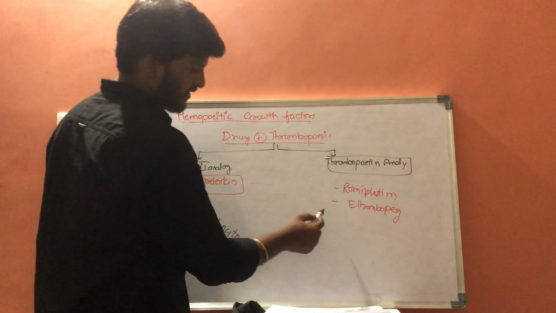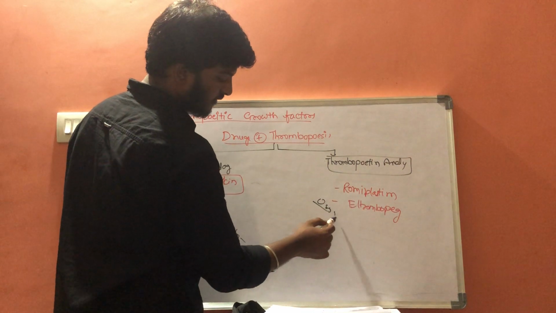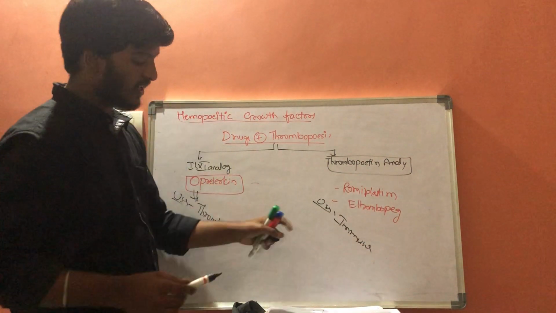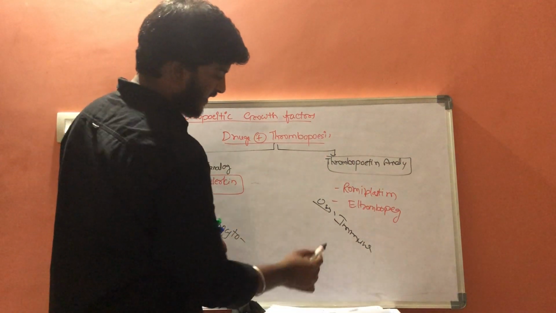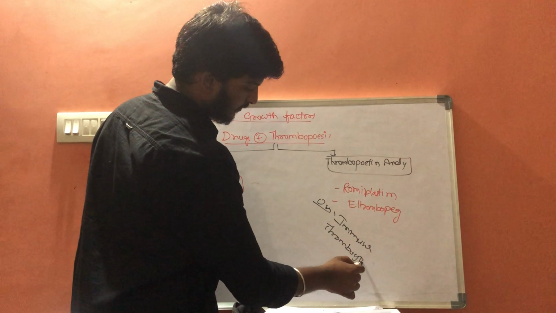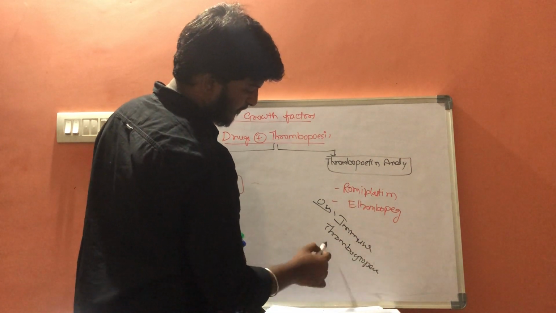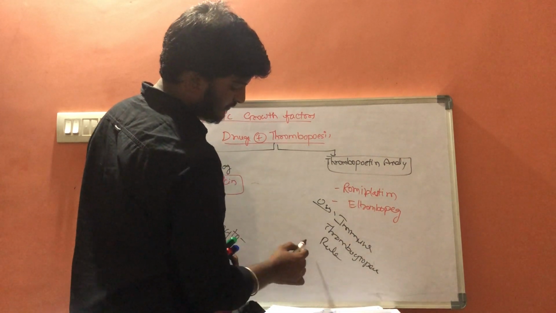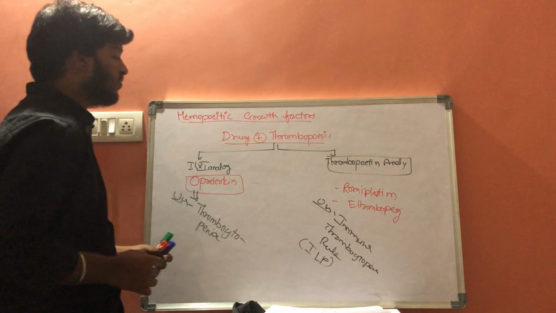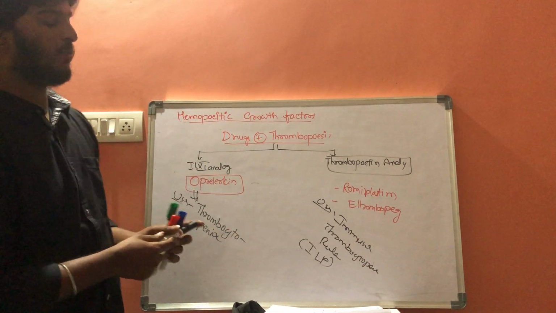They are used in conditions like immune thrombocytopenic purpura, ITP. So these are the drugs which increase thrombopoiesis.